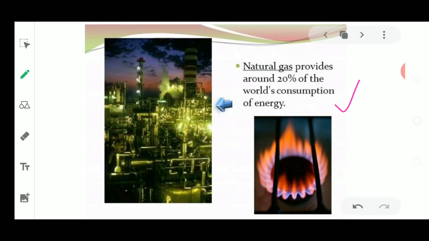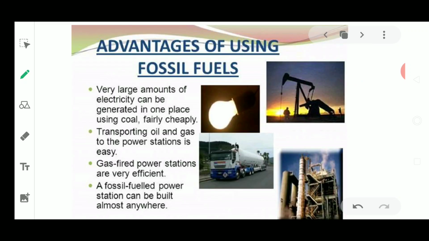Natural gas is also one of the important parts of fossil fuel, which gives 20% of the world's energy consumption. Okay, next is the advantages of using fossil fuels. The advantages could be very many. What are these advantages of using fossil fuel?